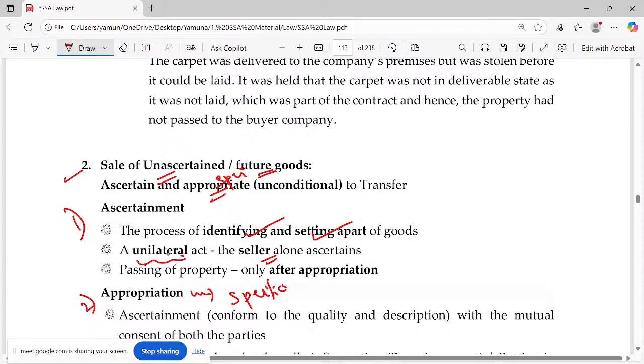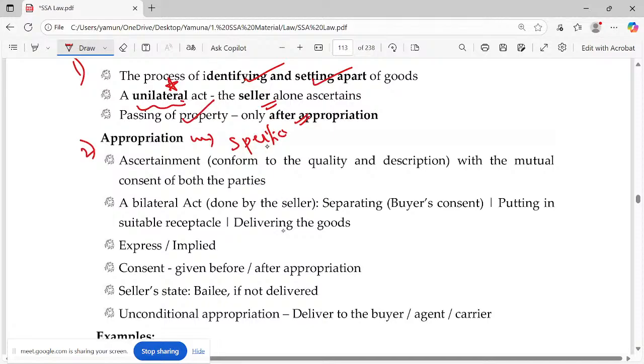The exam often repeated one word questions. It's a unilateral act, and the property will be passed only after appropriation. So ascertainment has to be done. Please make a note. Then it has to be appropriated, which means it has to be made specific with the mutual consent of both the parties. And this is a bilateral act.